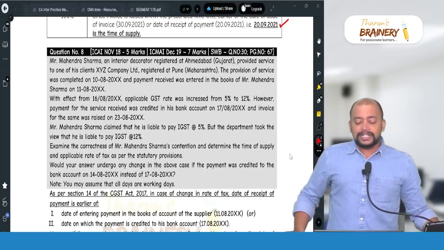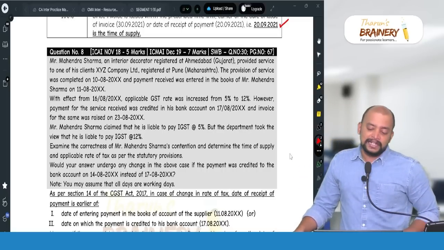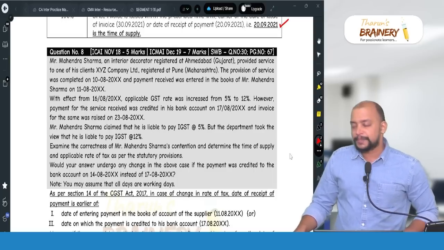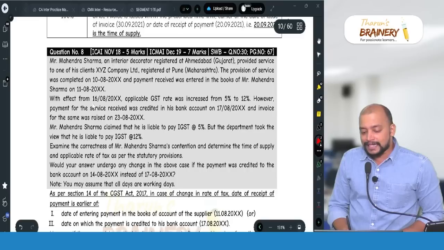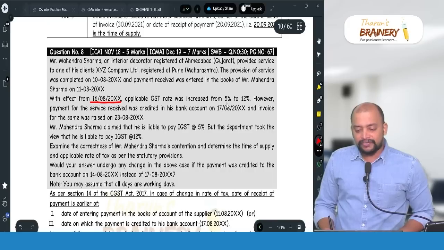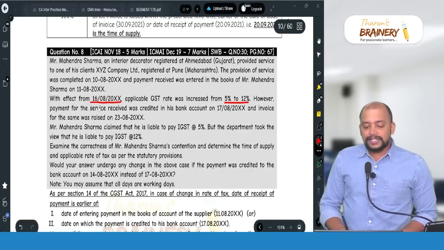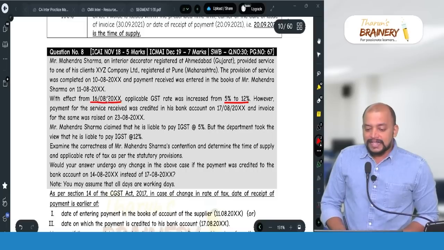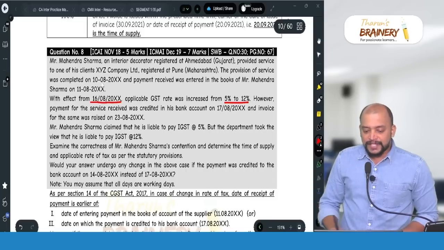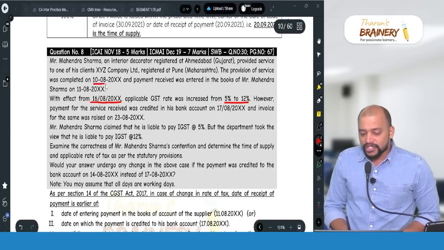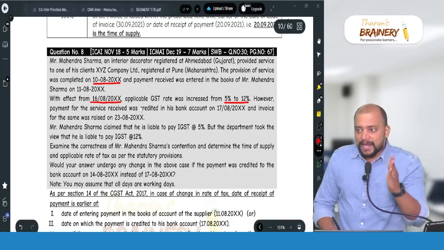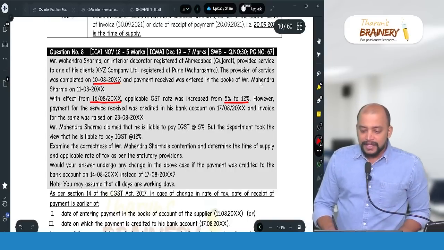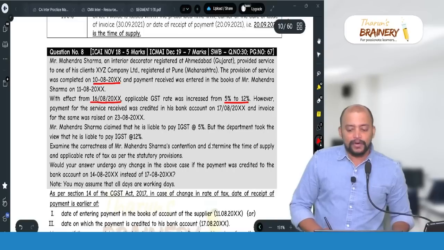Now, you need to determine the correctness of his contention and determine the time of supply and applicable rate of tax. First, what is the change in rate of tax? With effect from 16.8, there is a change in rate of tax from 5 to 12. So now 16.8 is the change in rate. Now when the supply is made, 10.8, supply is before change in rate. When supply is before change in rate, invoice date or payment date, whichever is earlier. So invoice date, what is the invoice date?